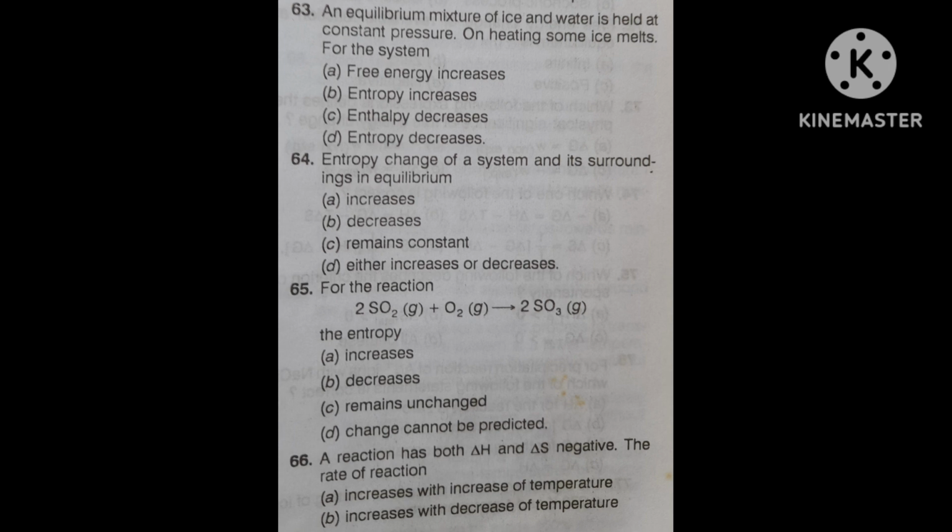Then it is minus, plus. If the delta H magnitude is more, then finally delta G will be negative. Delta G negative means favorable. Hence rate of reaction increases.